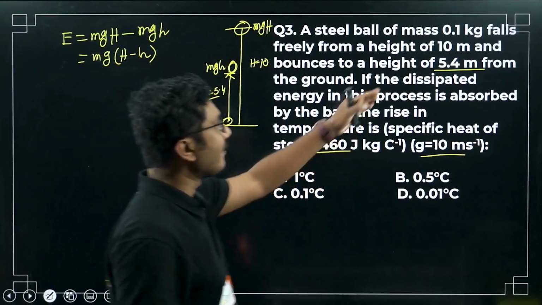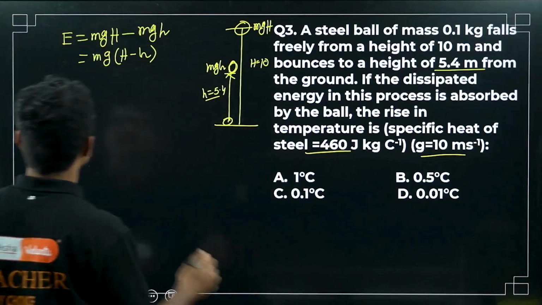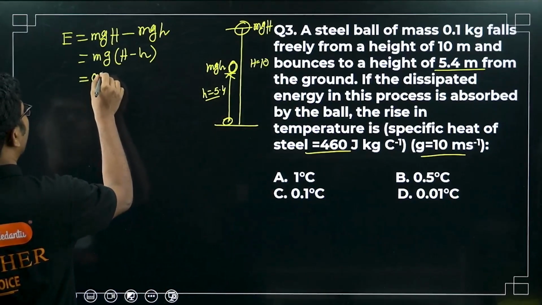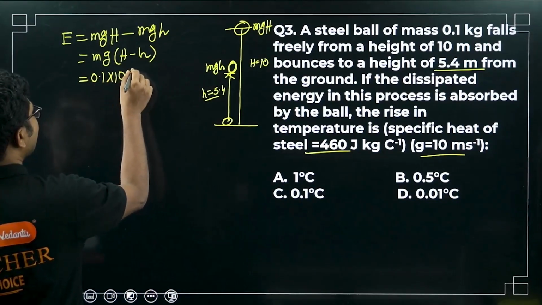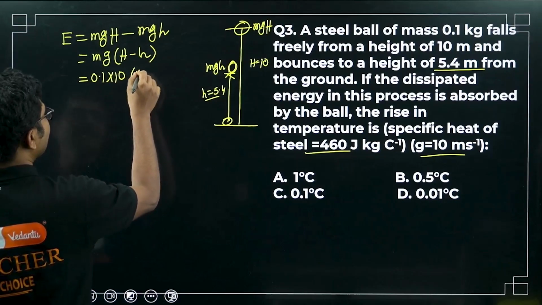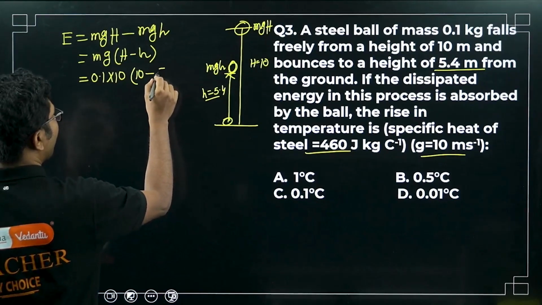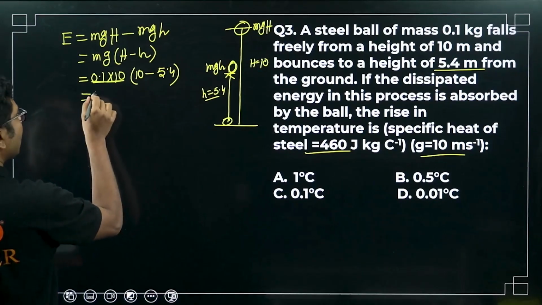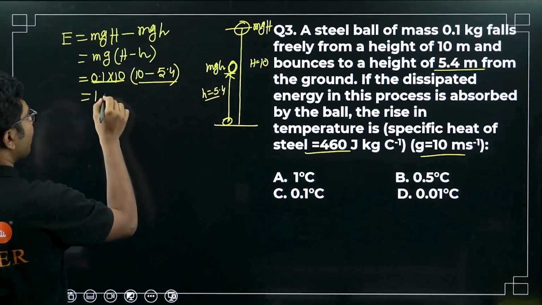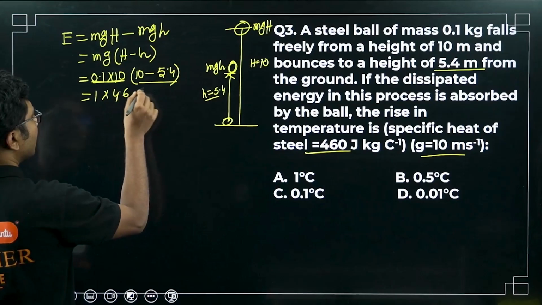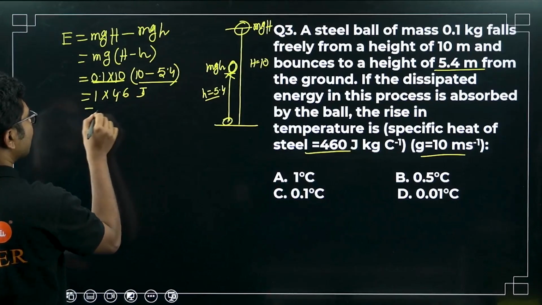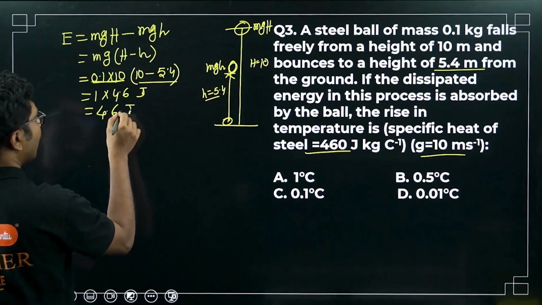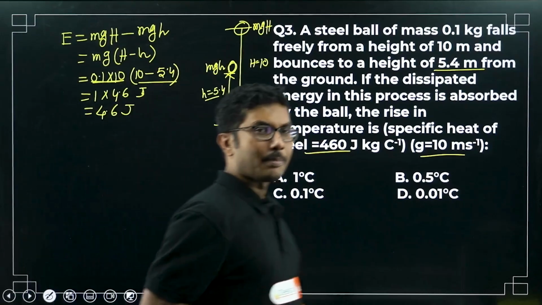Now we will put the values given in this question and calculate this energy. m is 0.1 kg, g is 10, H is 10, small h is 5.4. So 0.1 times 10 is 1, and 10 minus 5.4 is 4.6. So 4.6 joule energy is being absorbed by the ball.